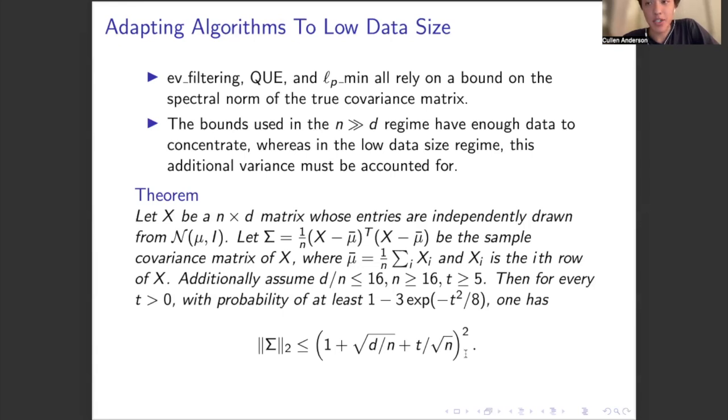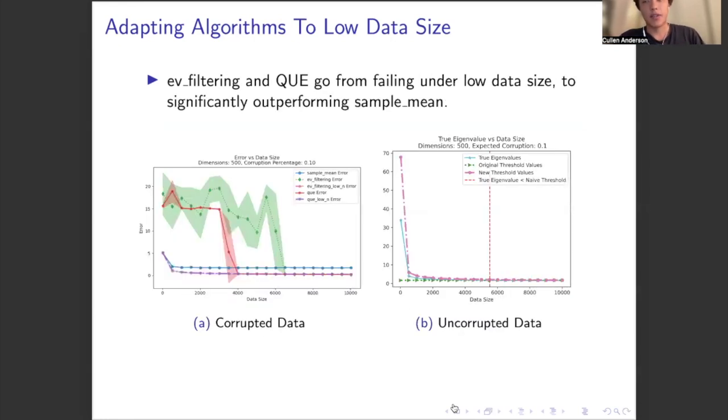Essentially, all this does is add a square root of d over n term, which becomes meaningful with low data size, but vanishes in high data size. So it is not thought about in previous implementations of the algorithm. We highlight that in the low data size case, this term matters, and when implicit assumptions are made on the spectral norm of the covariances, this can be used in the low data size case. To discuss this a little bit empirically, we compare eigenvalue filtering and quantum entropy scoring with